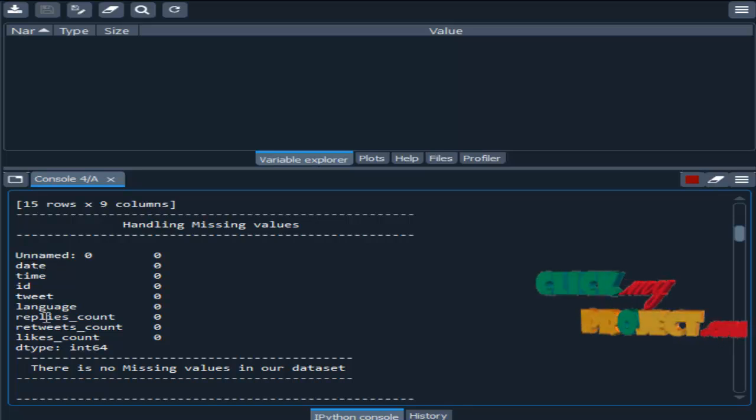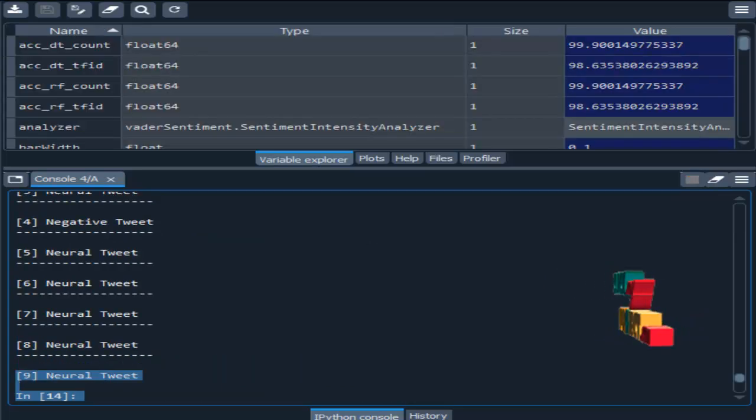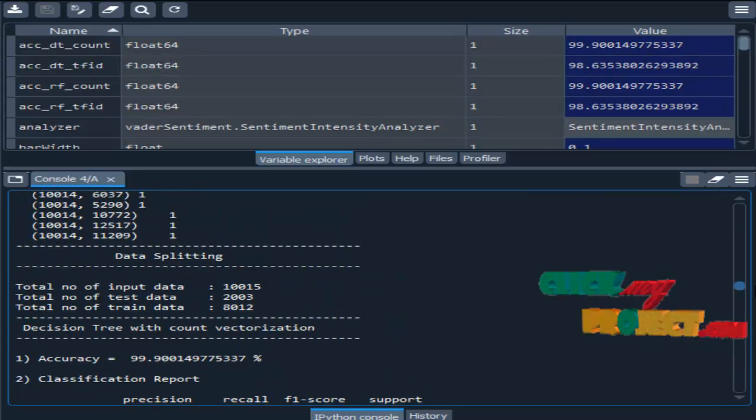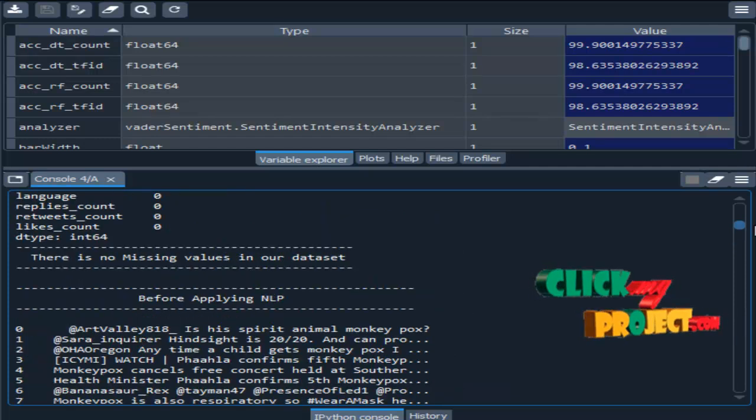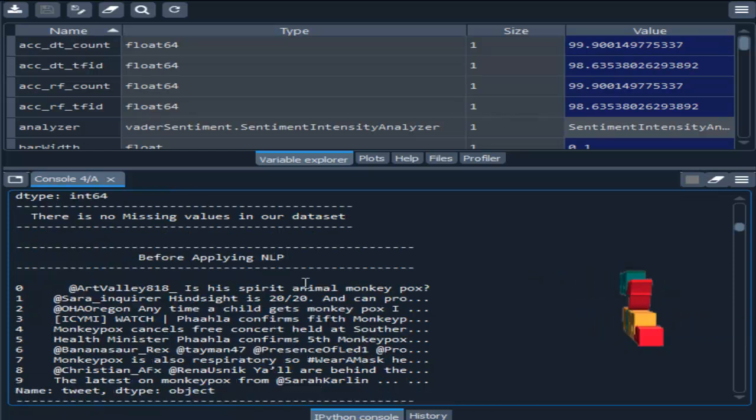These are the columns present in our data set. Zero indicates there are no missing values for the corresponding column. So there are no missing values in our data set overall.